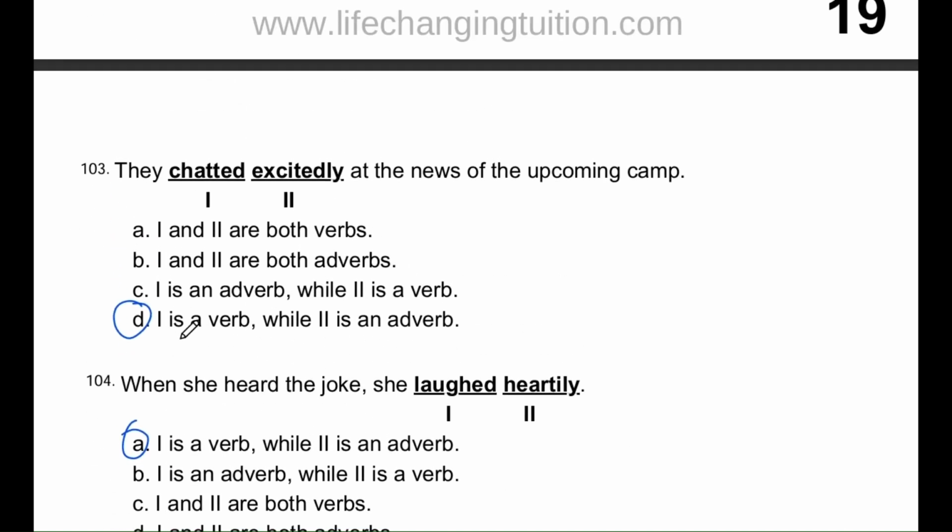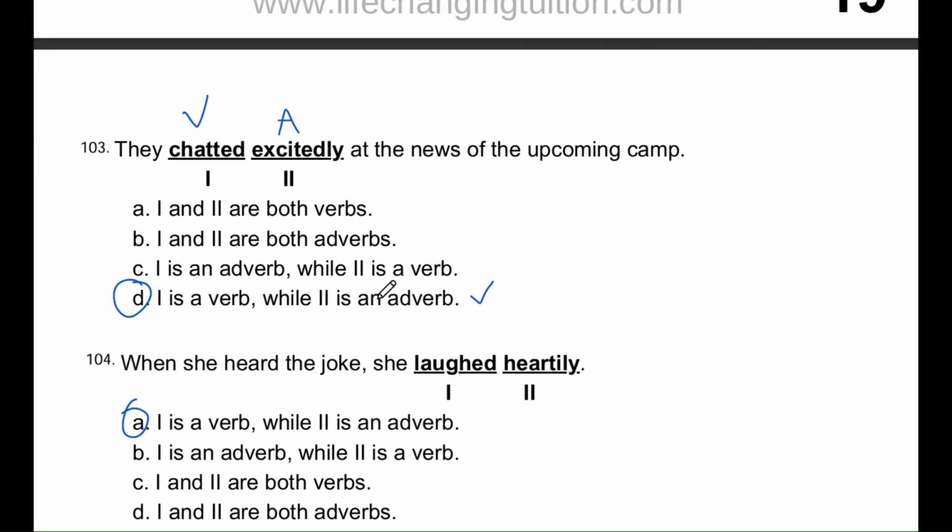Question number 103. They chatted excitedly at the news of the upcoming camp. Our two words are I, chatted, and to, excitedly. The options are: A, I is a noun; B, I and to are both verbs; C, I and to are both adverbs; D, I is an adverb, while to is a verb; E, I is a verb, while to is an adverb. The correct answer is E. I is a verb, while to is an adverb. Explanation. Chatted is an action, what they did, so it's a verb. Excitedly describes how they chatted, giving us more information about the action, so that's an adverb.